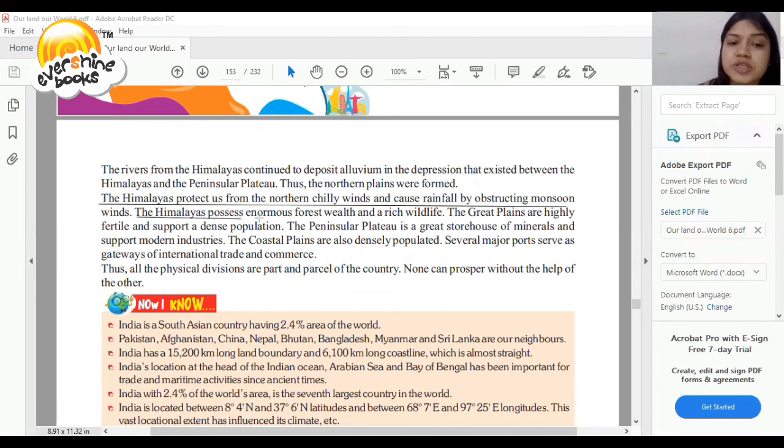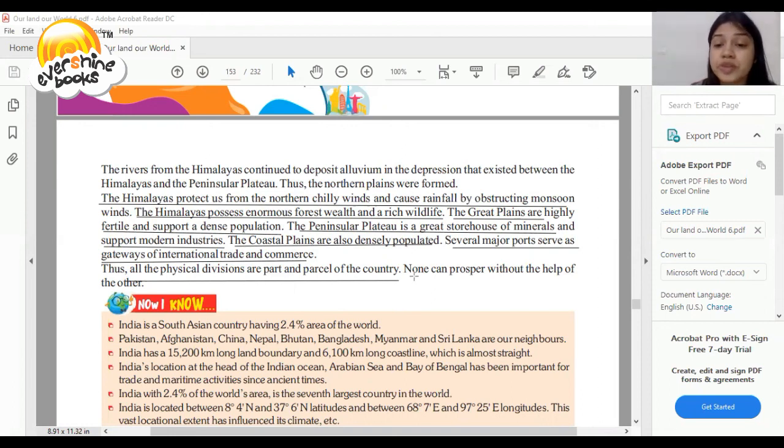The Himalayas possess enormous forest wealth and rich wildlife. The Great Plains are highly fertile and support a dense population. The Peninsular Plateau is a great storehouse of minerals and supports modern industries. Dear student, the coastal plains are also densely populated. Several major ports serve as gateways of international trade and commerce. Thus, all physical divisions are part and parcel of the country. So none can prosper without the help of others.